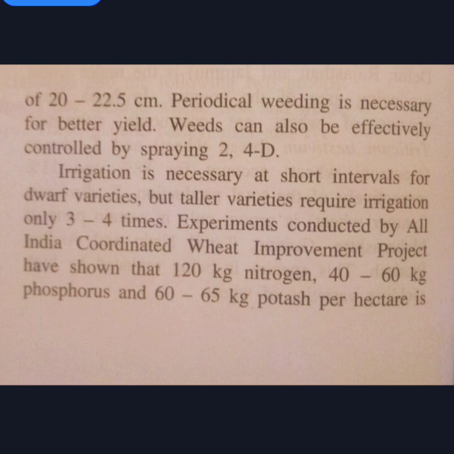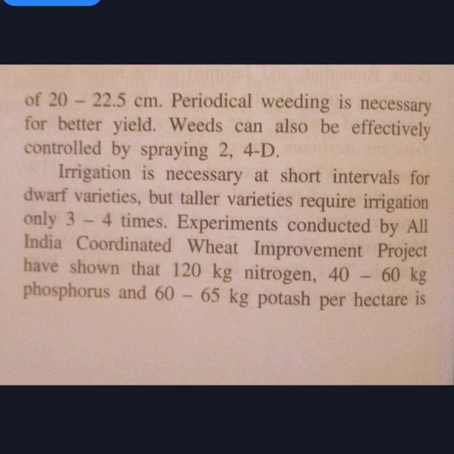So weeds have to be removed from time to time, and they have to be controlled by spraying with certain chemicals. For example, here 2,4-D is a chemical which is used to control the weeds in wheat crop. Now, irrigation also is necessary at short intervals for dwarf varieties.